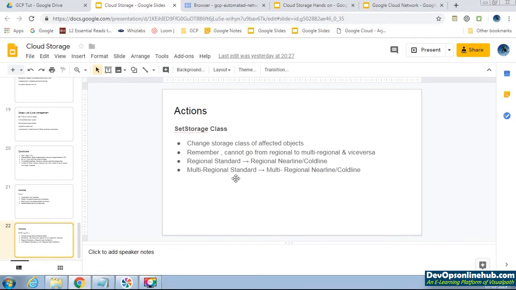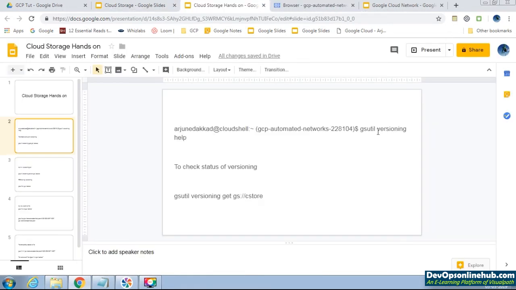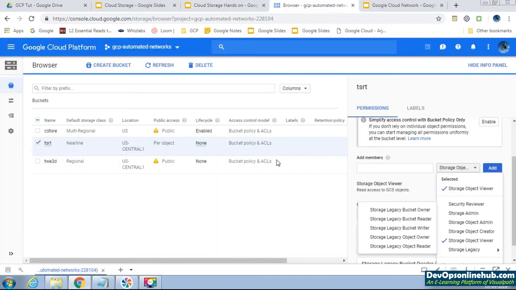So now we will see the lab here. First we will check the versioning part. gsutil versioning help here.